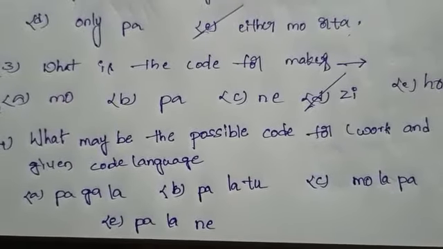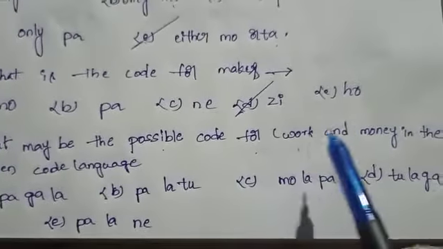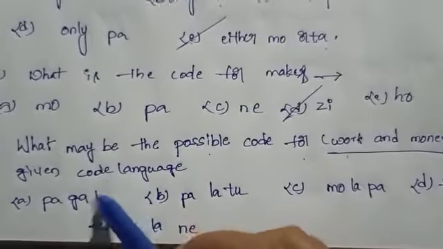Fourth question. What may be the possible code for "work and money" in the given code language?